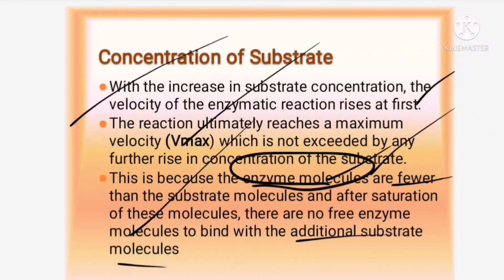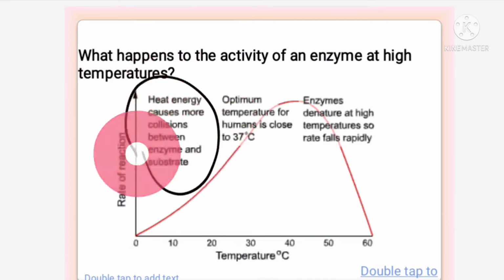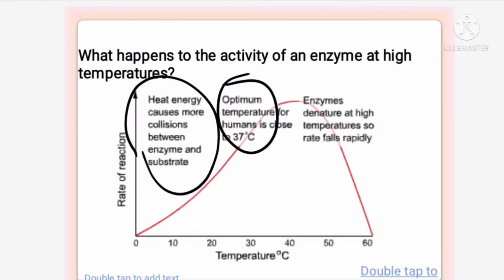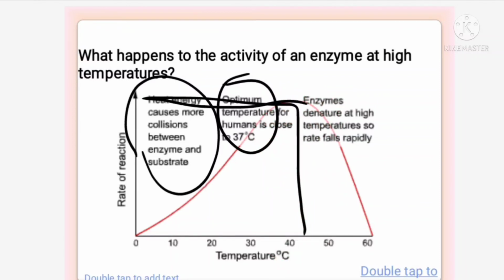So with the additional substrate, there is no enzyme molecule present to bind so that the reaction can continue. Understood? So these are the factors which determine the rate of the chemical reaction. One is temperature. We told you, heat energy causes molecular collision between the enzymes and the substrate. So at 37 degrees Celsius, the temperature is optimum for the reaction to go at a very fast rate.